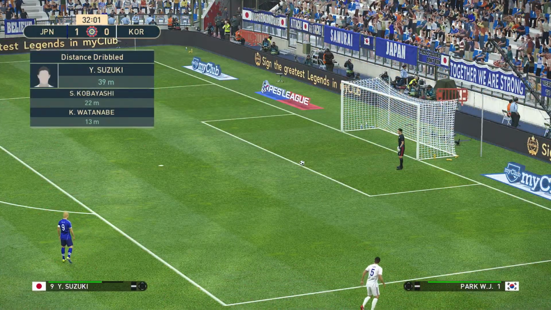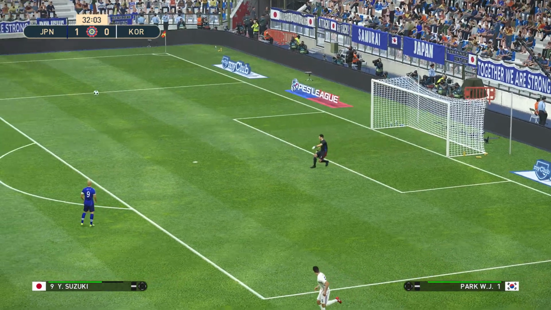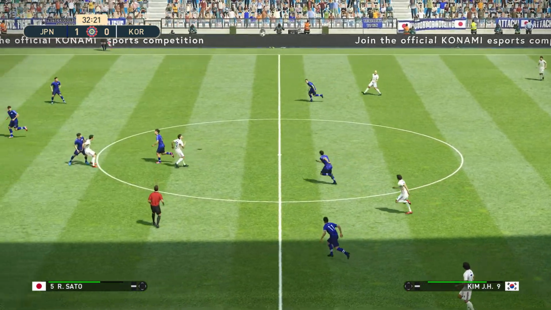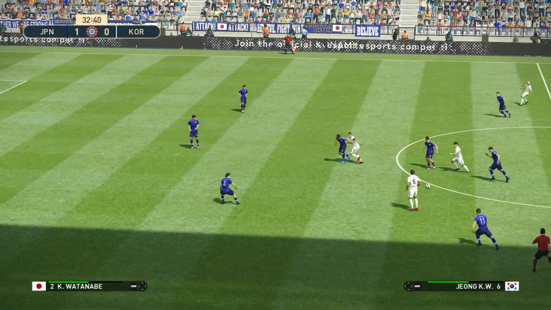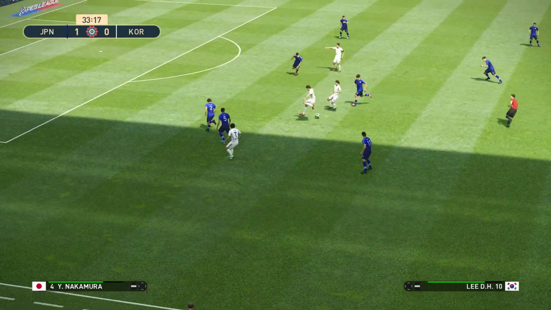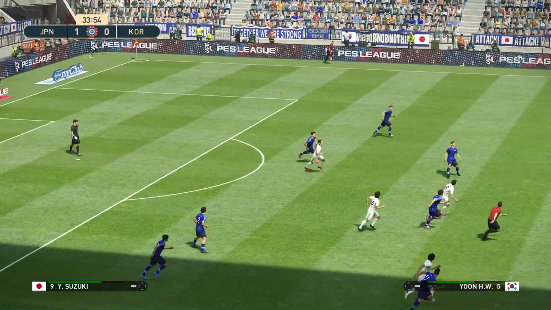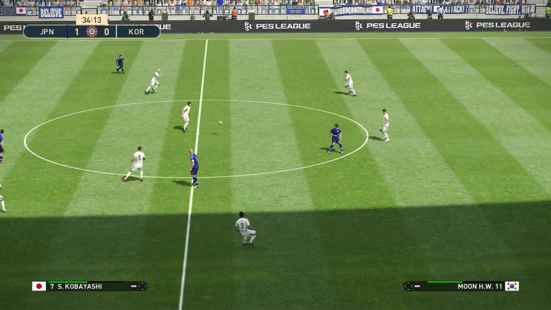Park with the kick out for South Korea. Remember, Japan, they're also chasing their first win of the season. 1 draw and 2 defeats so far for them. And here's Lim. Lim plays it in towards Kim, but it was one back.